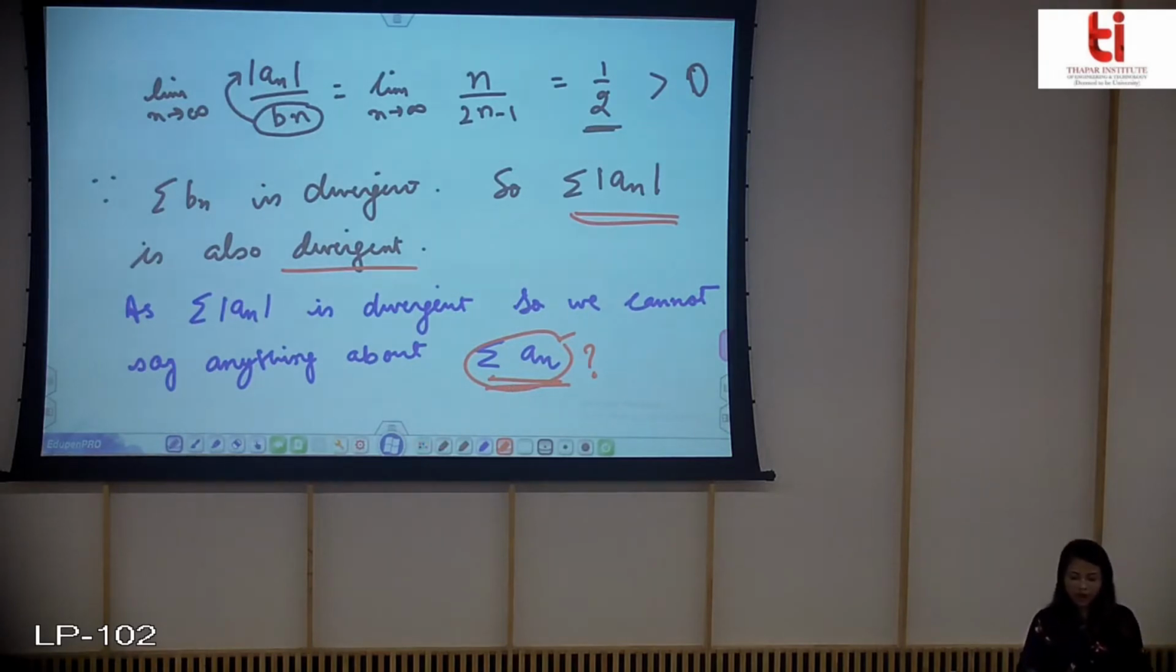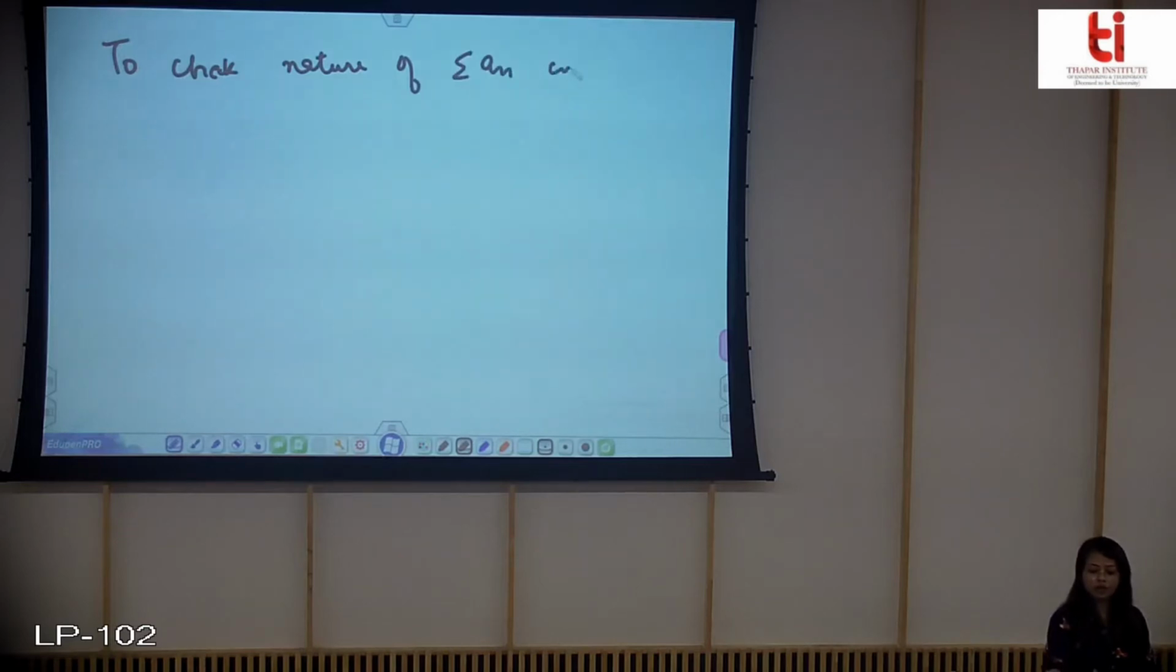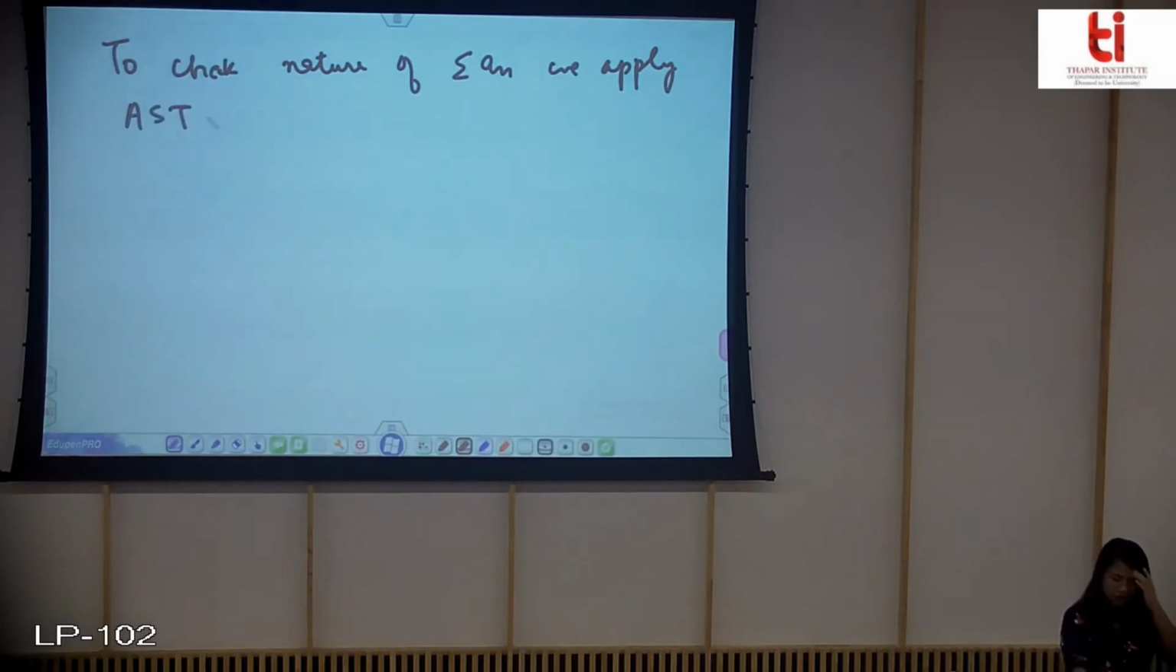So for this what we have to do is apply the Leibniz test. You know that for an alternating series, how can you check the convergence or divergence? There is only one test you studied, the Leibniz test. So let us apply the Leibniz test. Now check the nature of summation of an, and we apply the alternating series test.